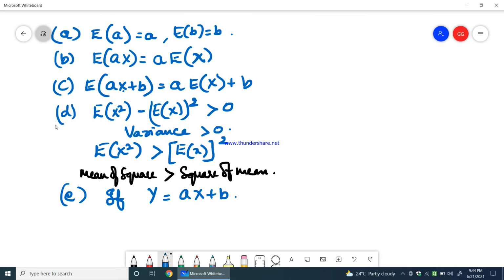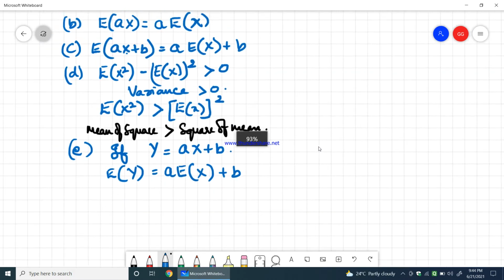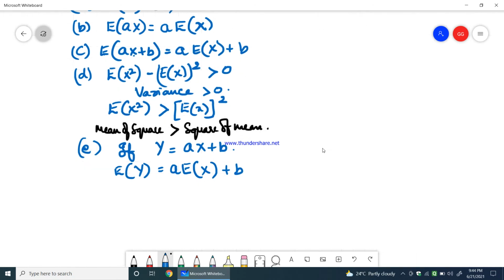Now, if I say what is the expectation of Y, then this would be a into expectation of X plus b, right? So that is what we say, E of aX plus b equals a into E of X plus b. Now this is fine. So the expectation of the random variable Y would be a into expectation of random variable X plus b. Now what about the variance?